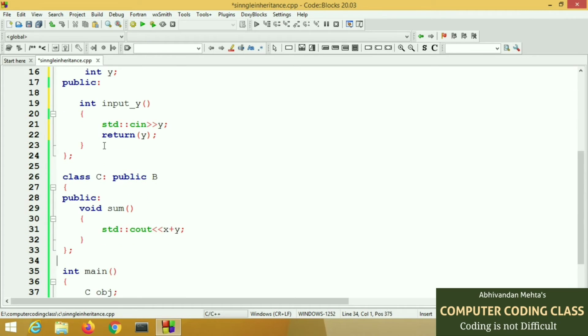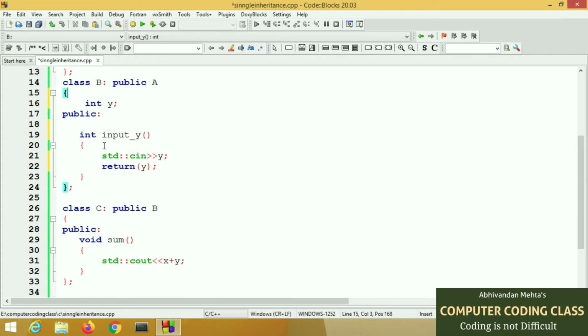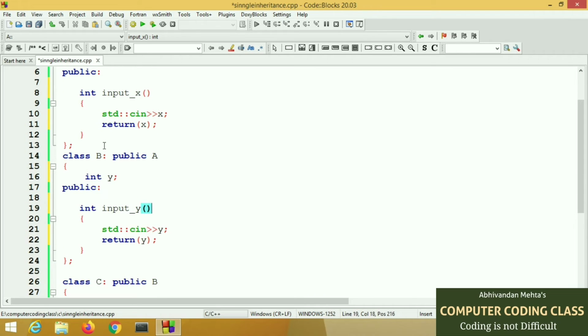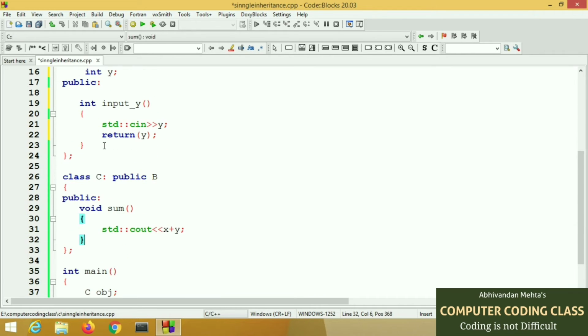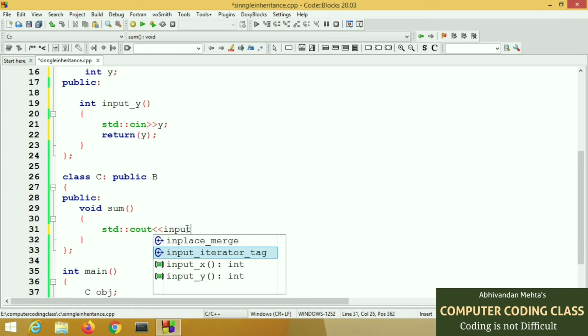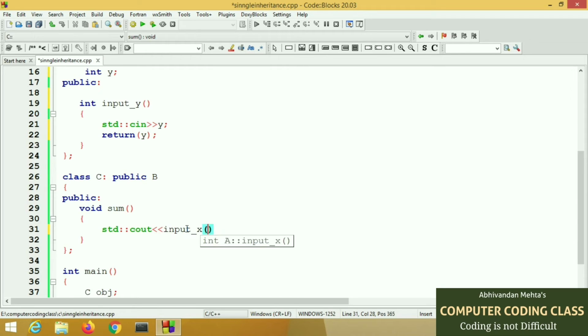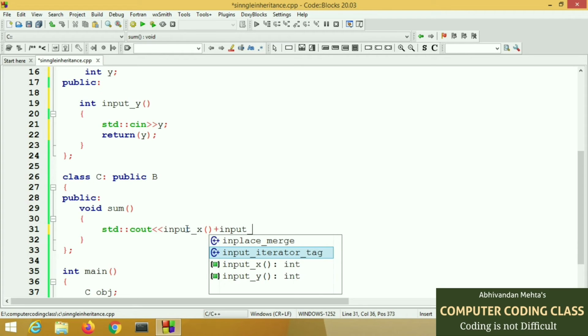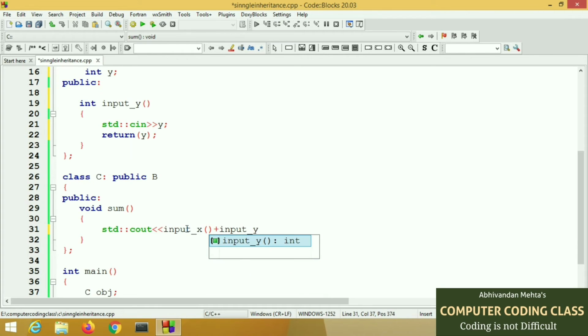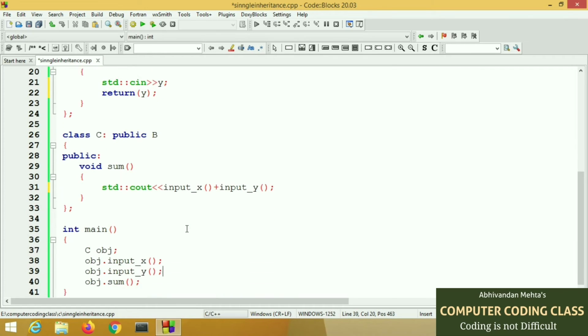Now in class C we have inherited the class A function through B and the class B function in class C. Now in place of these variables we will call the functions directly.